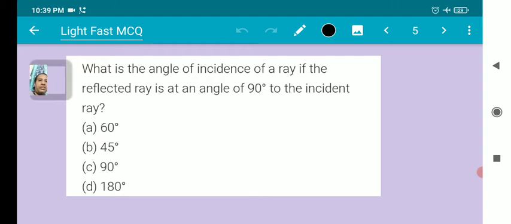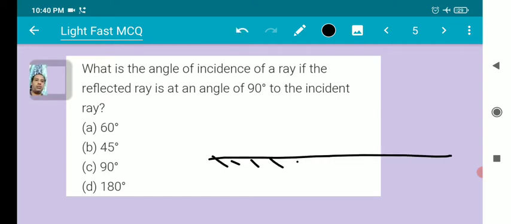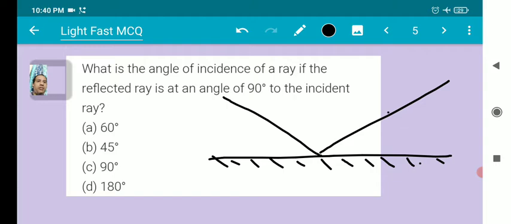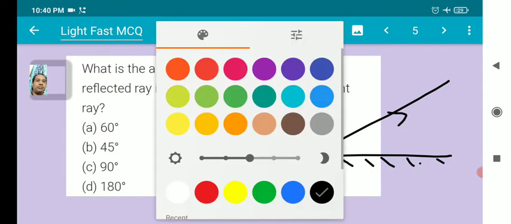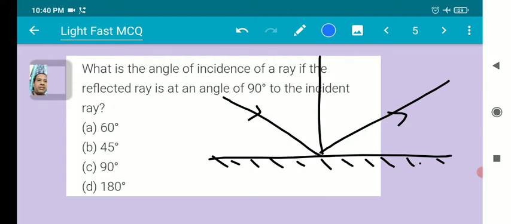What is the angle of incidence of a ray if the reflected ray is at an angle of 90 degrees to the incident ray? Here this is our mirror, this is the incident ray, this is the reflected ray, and this is the normal. This is the angle of 90 degrees. So what is the angle of incidence?